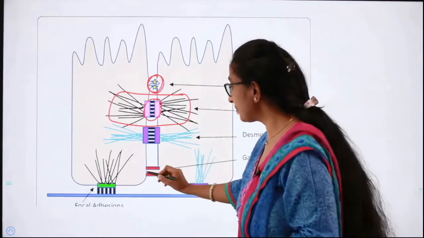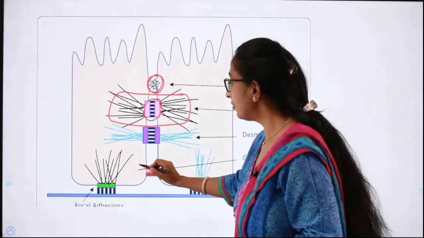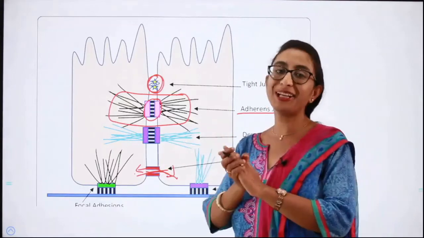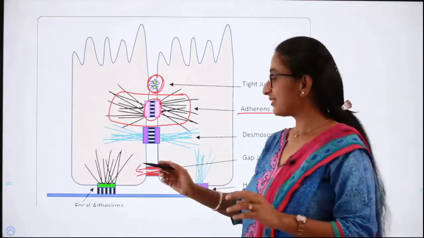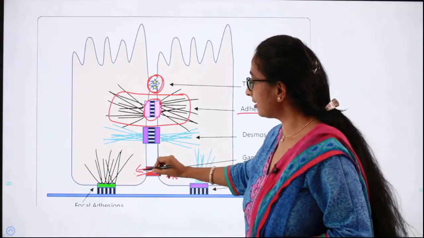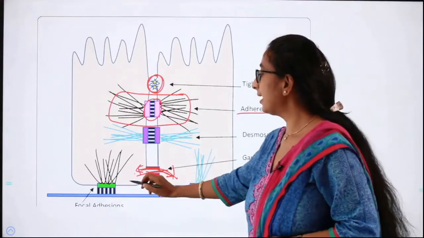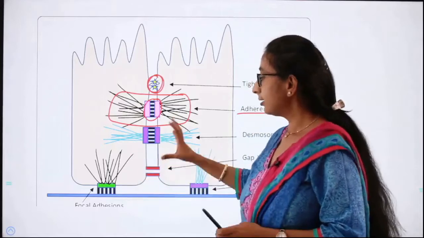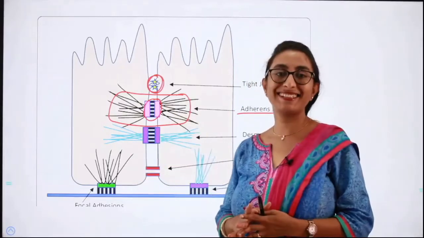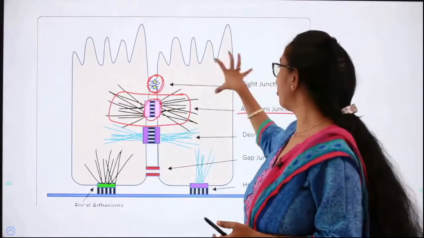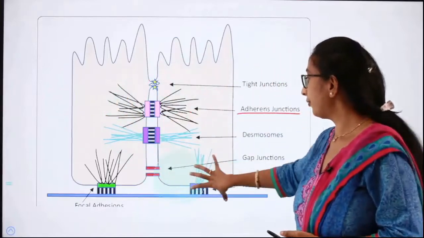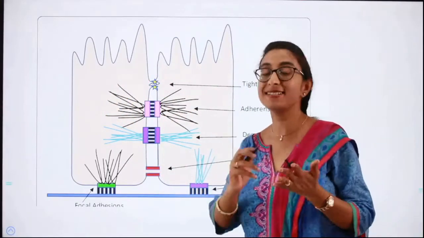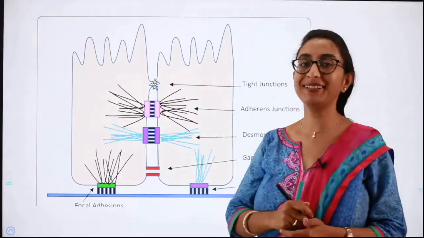It is through this space that there can be movement of ions and other simple molecules from this cell to this cell, and both the cells can communicate with each other. So it helps in cell to cell communication. Did you understand what we mean by tight junction, adhering junction, and gap junction? Junctions are very important, so please remember the three different kinds of junction.